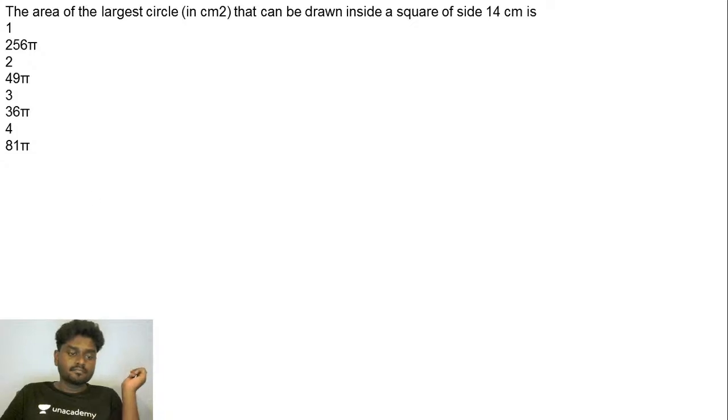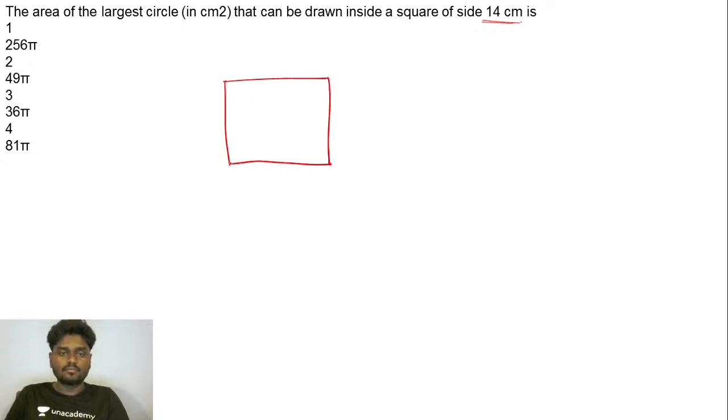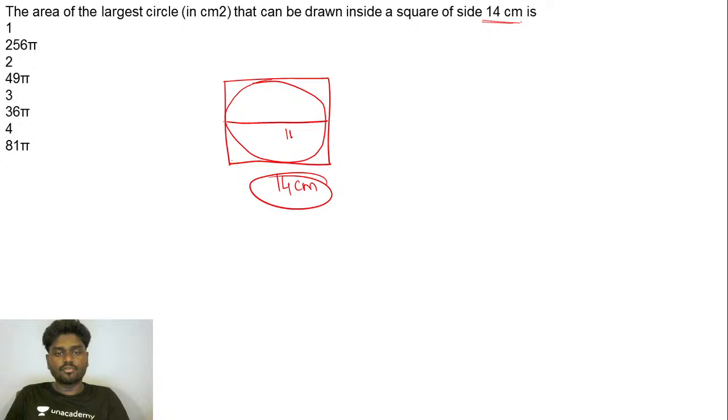Come on. The area of the largest circle in centimeter square that can be drawn inside a square of side 14 centimeter is what? Okay, just like the same thing. You have a square whose side is 14 centimeter. They're asking you what is the area of the largest circle that can be inscribed. If this is the circle which can be inscribed in a square, then definitely the diameter of the circle should be 14 such that its radius should be 7, right?